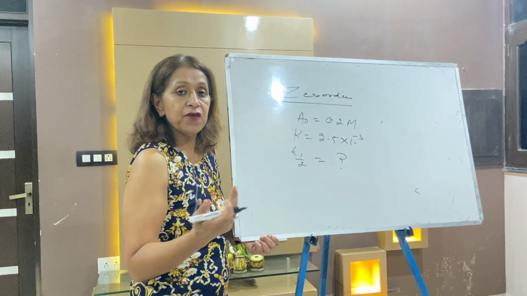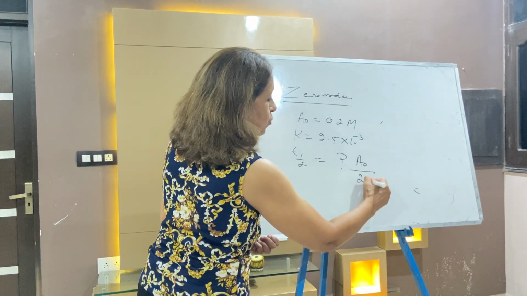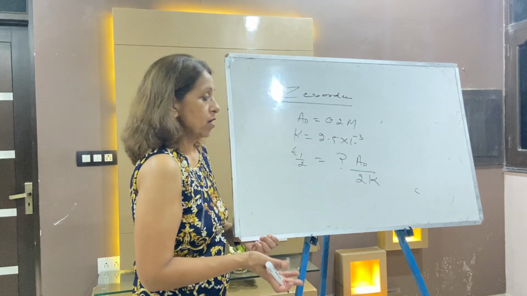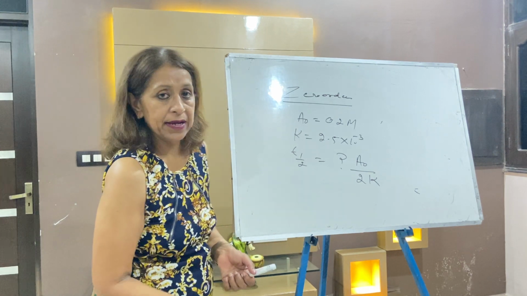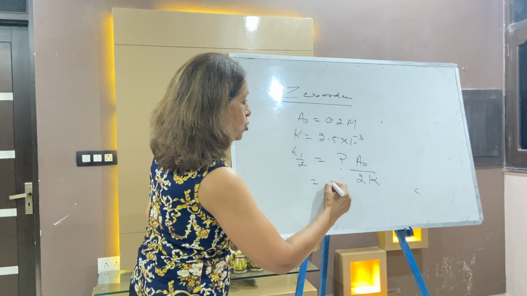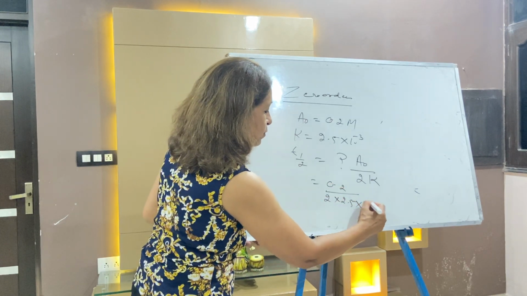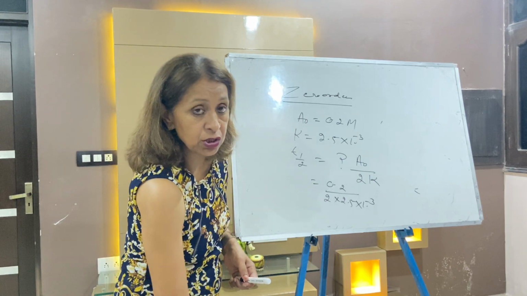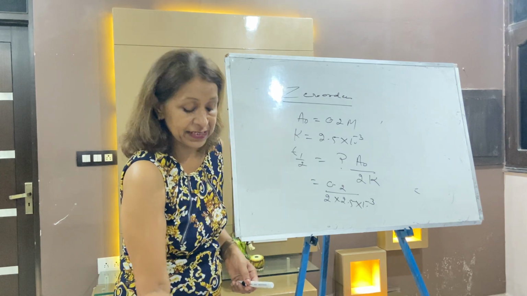Now, what is the half-life of the zero order? Half-life of the zero order is equal to A0 by 2K. You put the value and you get the answer. A0 by 2K: A0 is 0.2, divided by 2 multiplied by 2.5 into 10 to the power minus 3. So that is zero order reactions. Some more very important questions of the zero order I will take in my next lecture.